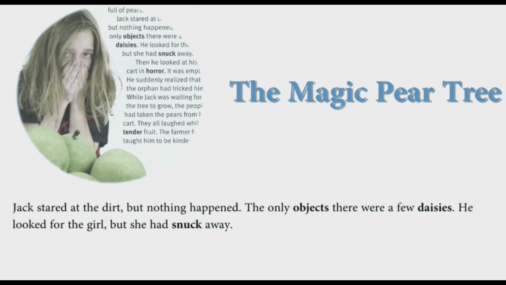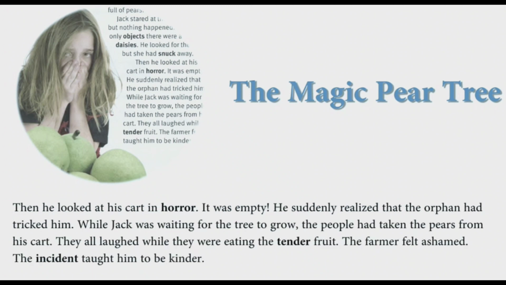Jack stared at the dirt, but nothing happened. The only objects there were a few daisies. He looked for the girl, but she had snuck away. Then he looked at his cart in horror. It was empty. He suddenly realized that the orphan had tricked him.